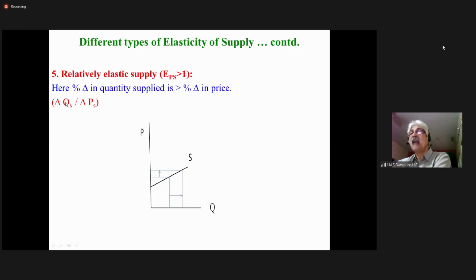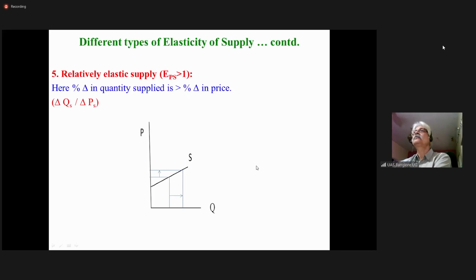So larger divided by smaller, naturally the coefficient will be greater than 1. Please look at this graph here. The supply curve is a straight line, and it touches the price axis. If we extend it, it will pass through the price axis. So it is greater than 1.